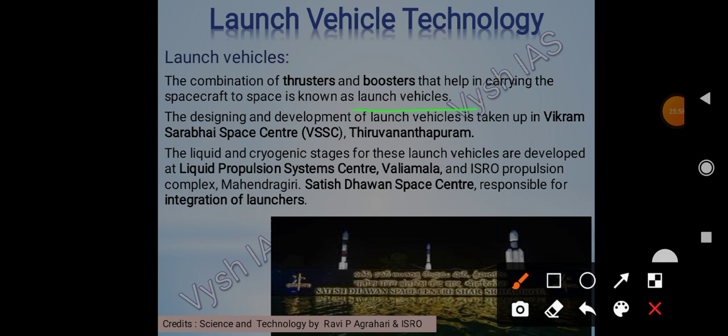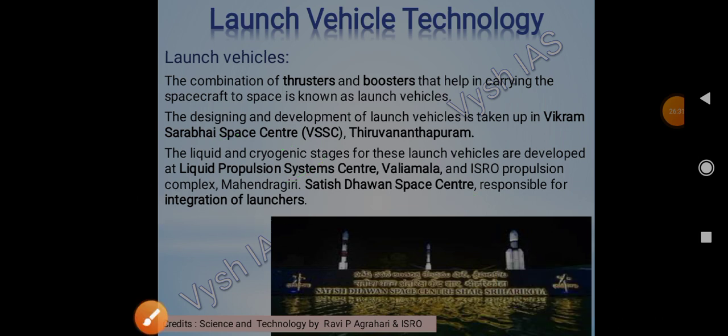The designing and development of launch vehicles is taken up in Vikram Sarabhai Space Center, VSSC, in Trivandrum, Thiruvananthapuram. Then the liquid and cryogenic stages, this is very important. These are developed in the Liquid Propulsion Systems Center in Valiamala, and then ISRO Propulsion Complex, Mahendragiri.